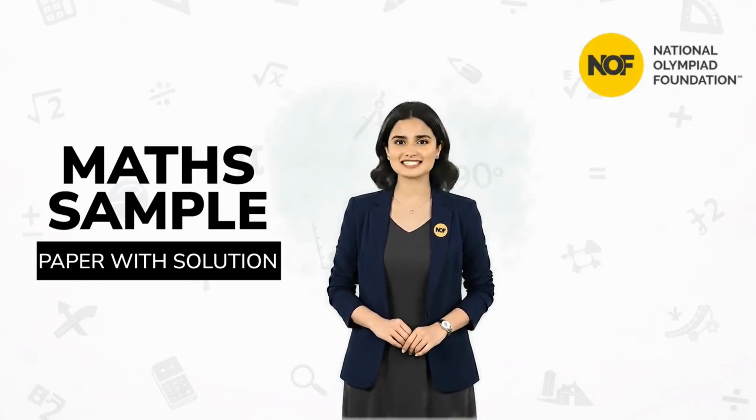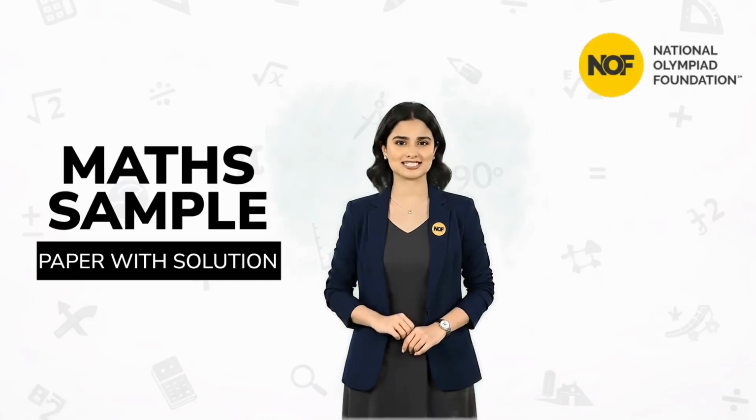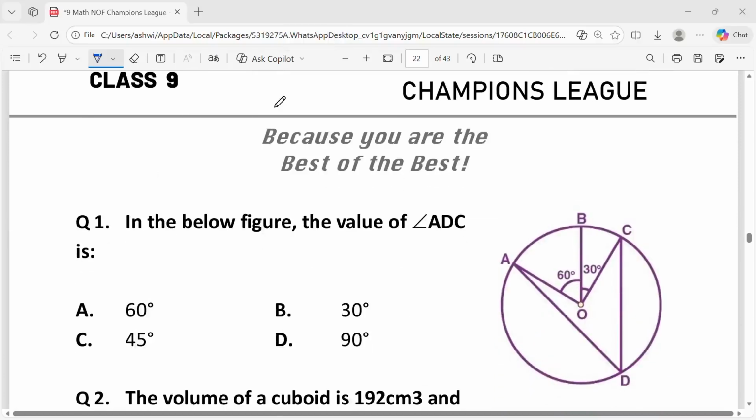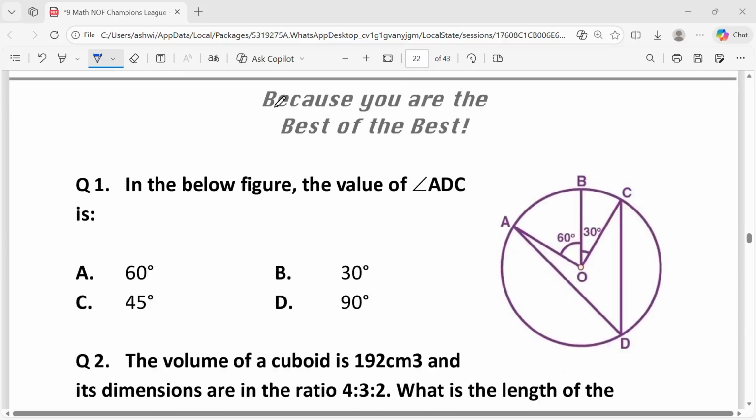Here is your math sample paper with solutions. Sample paper 3, class 9. In the figure below, the value of angle ADC is.